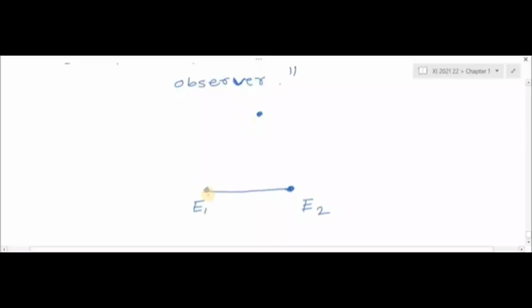Now when we observe through the left eye, we draw a line in the direction of eye and hand, and from the other eye we draw another line. The angle between these two lines we measure as theta, and we call that angle the parallax angle. If we measure the parallax angle and the distance between the two eyes, we can measure the distance to the object OP.